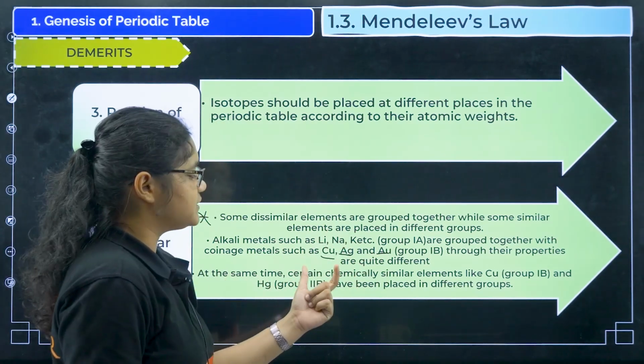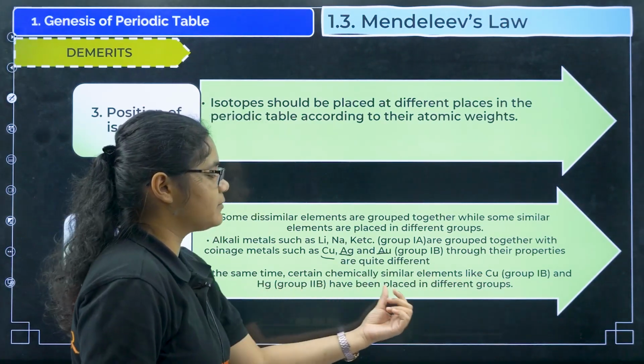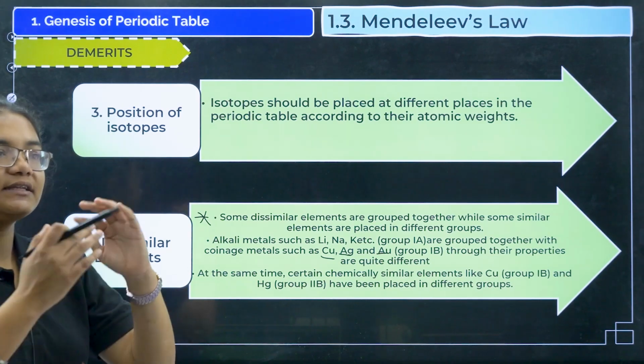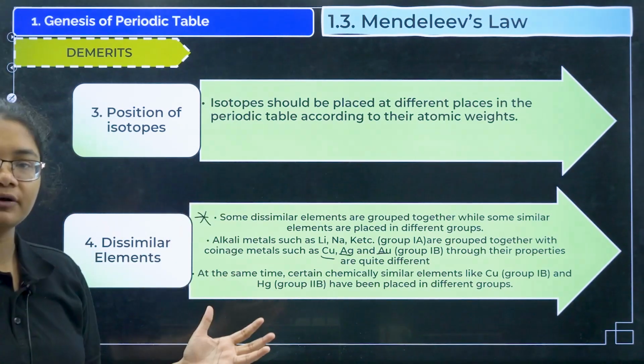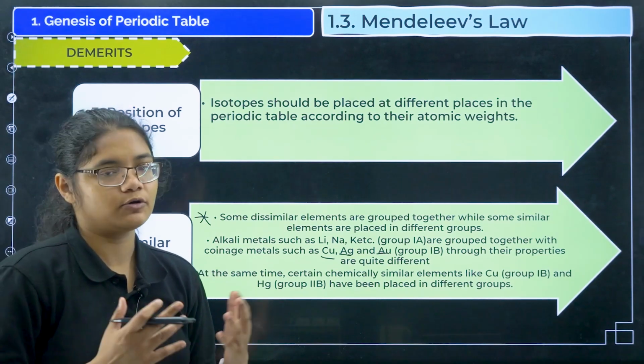And at the same time certain chemically similar elements like copper and mercury have been placed in different groups. Okay, so this was an anomaly that same property elements were kept in different groups, different properties elements were kept in same group for certain elements, not for everyone.